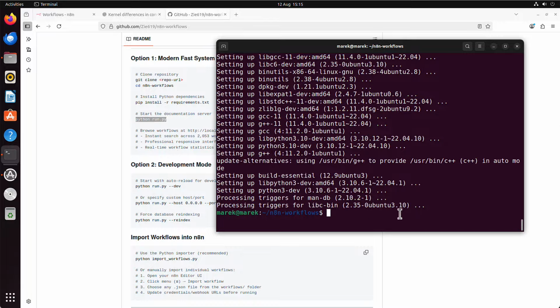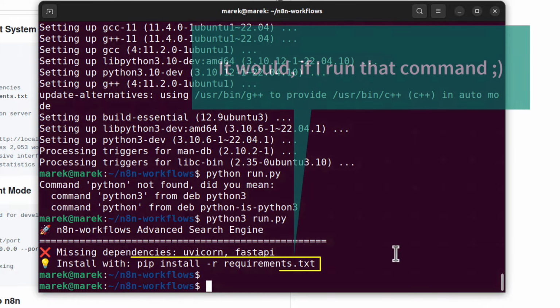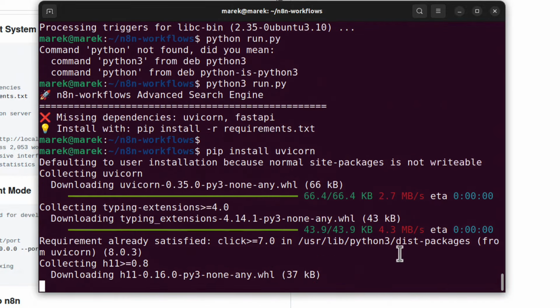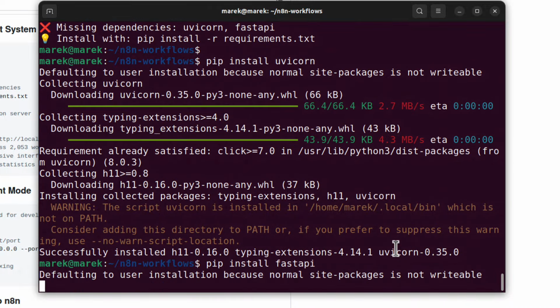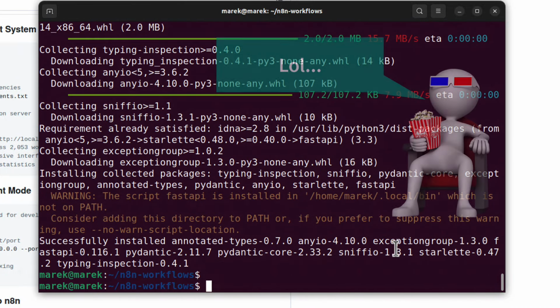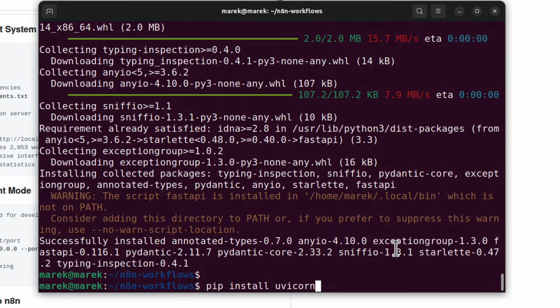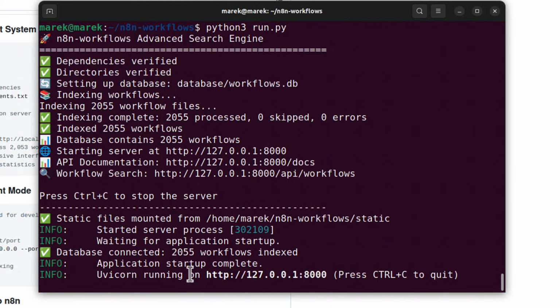python run.py. Oh, for me it's actually python3 run.py. It says I have missing dependencies, uvicorn and FastAPI. They should have been picked up previously, but let's run that manually. Probably something with the requirements.txt file. But let's run that python3 run.py command again. We can see this server is now running.